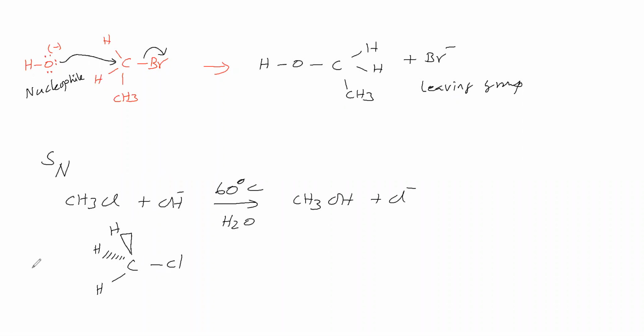Then we take the nucleophile OH minus, which attacks this carbon. This bond migrates toward this side, Cl minus leaves, and OH makes a bond with the carbon. The three hydrogens come to this side.